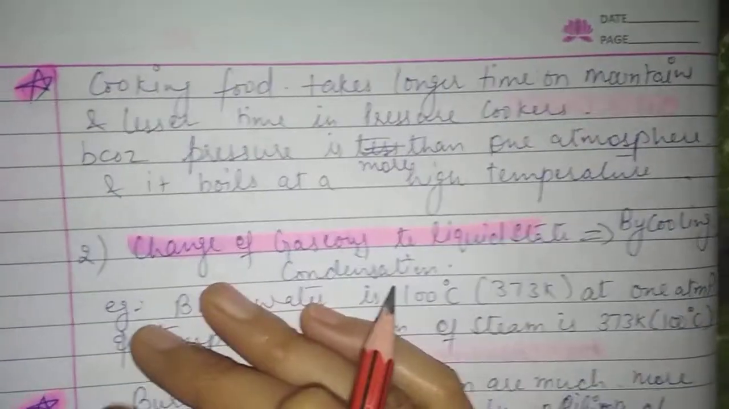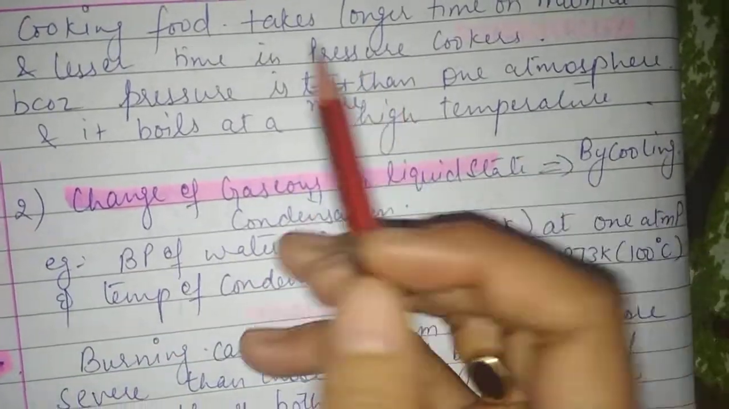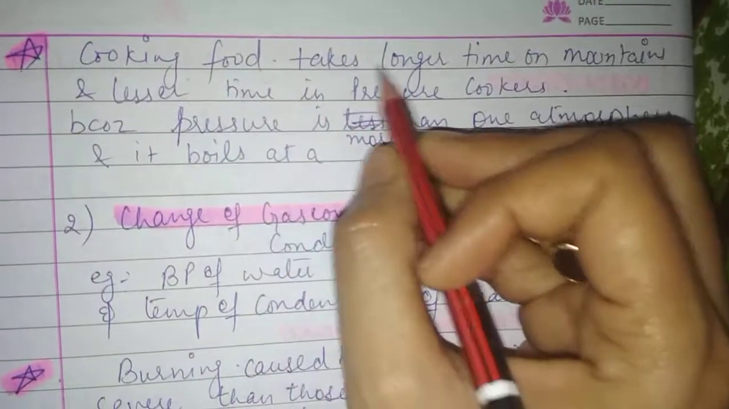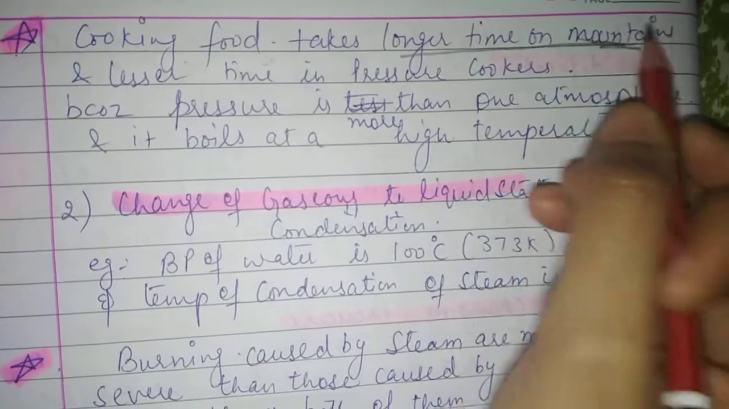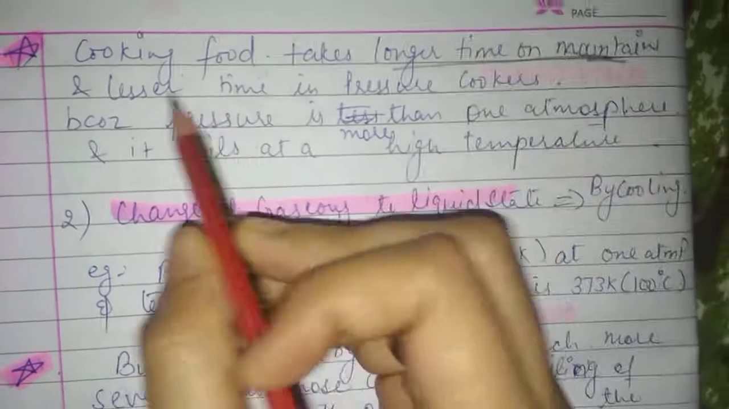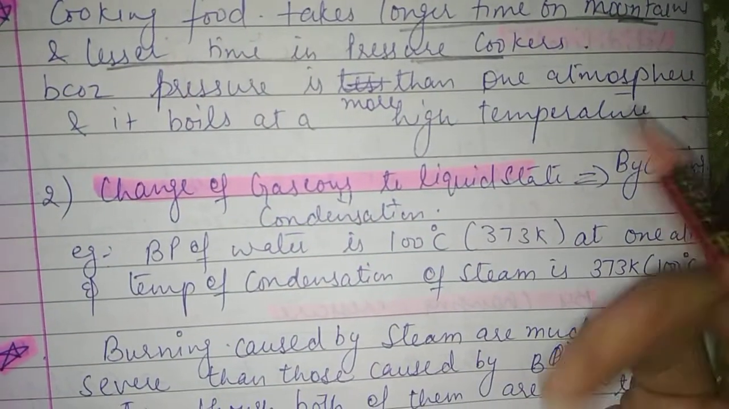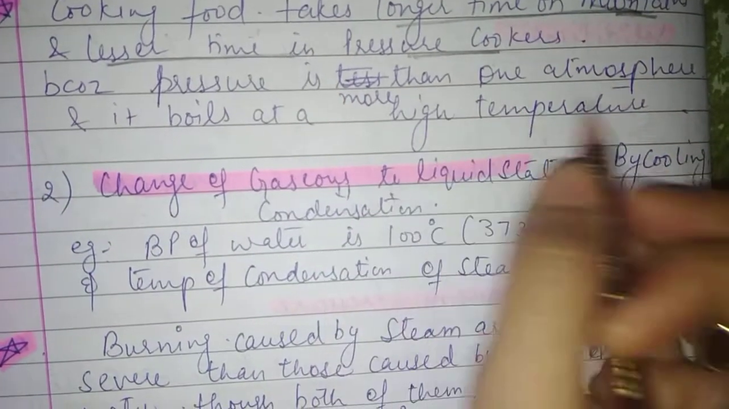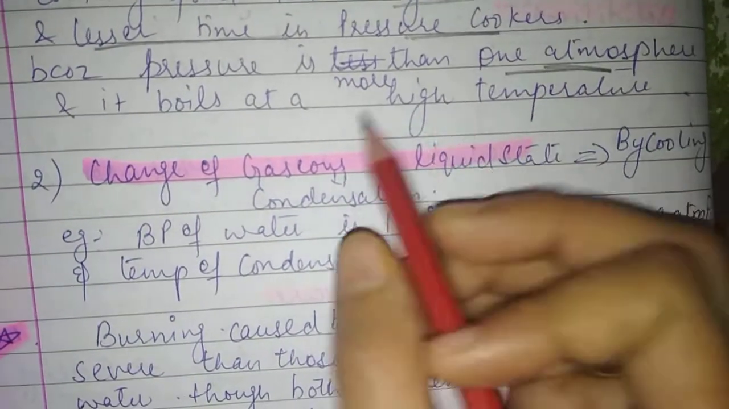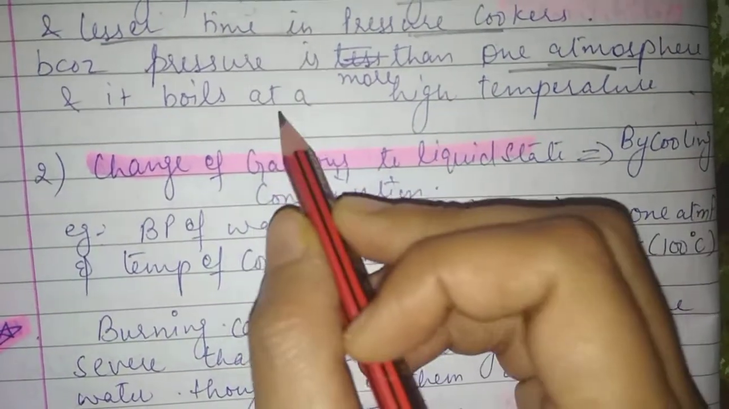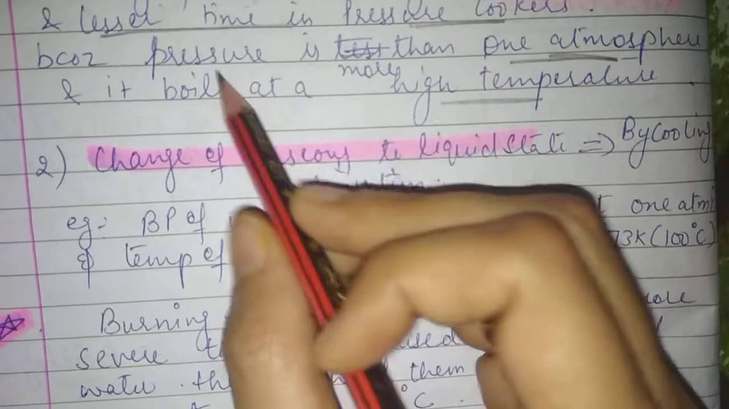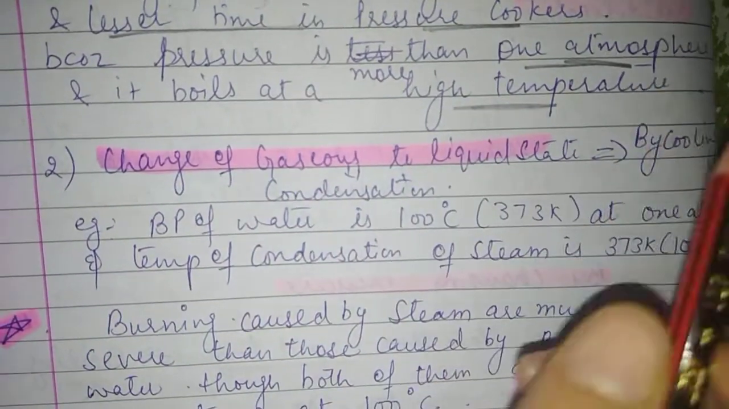Next is cooking food. Why does cooking of food take longer time on the mountains and lesser time in the pressure cooker? Because in the pressure cooker the pressure is more than 1 atmosphere, and the water boils at a higher temperature.